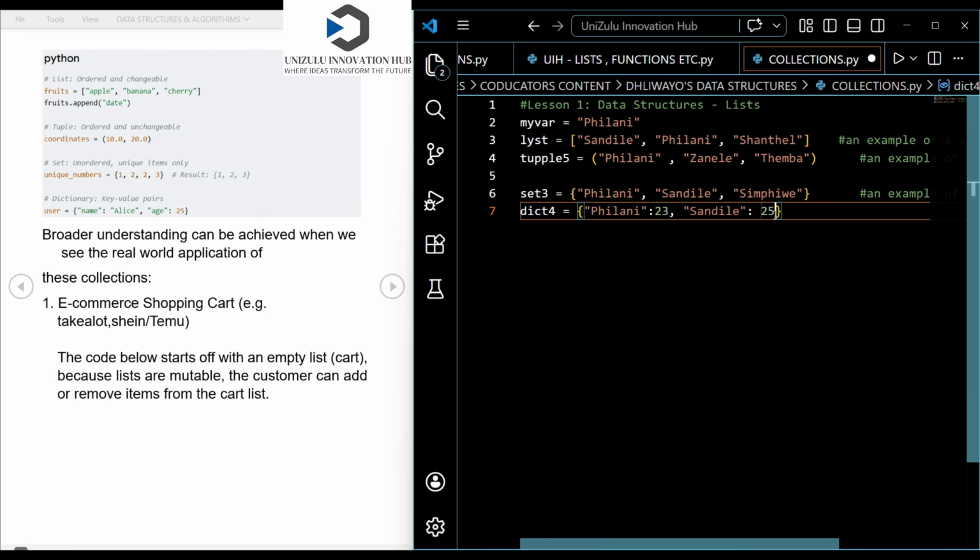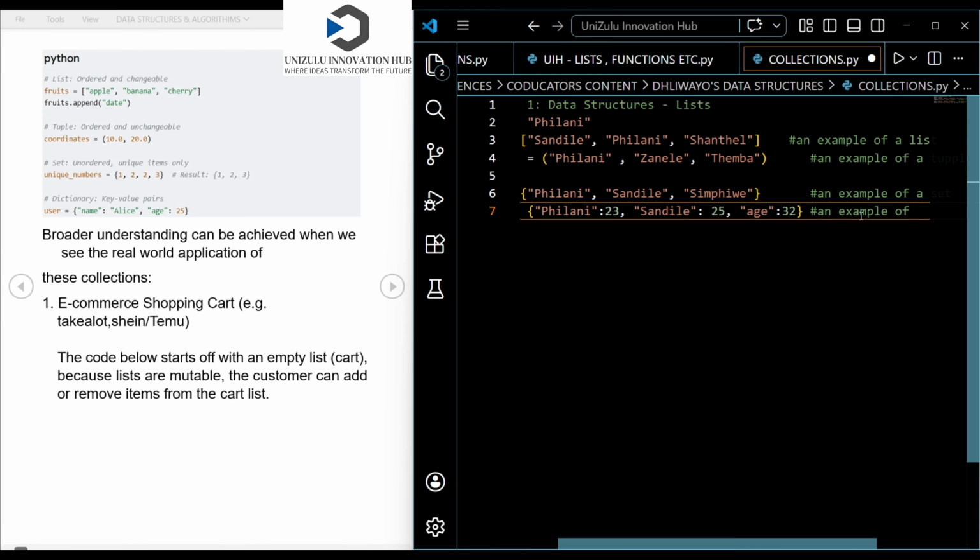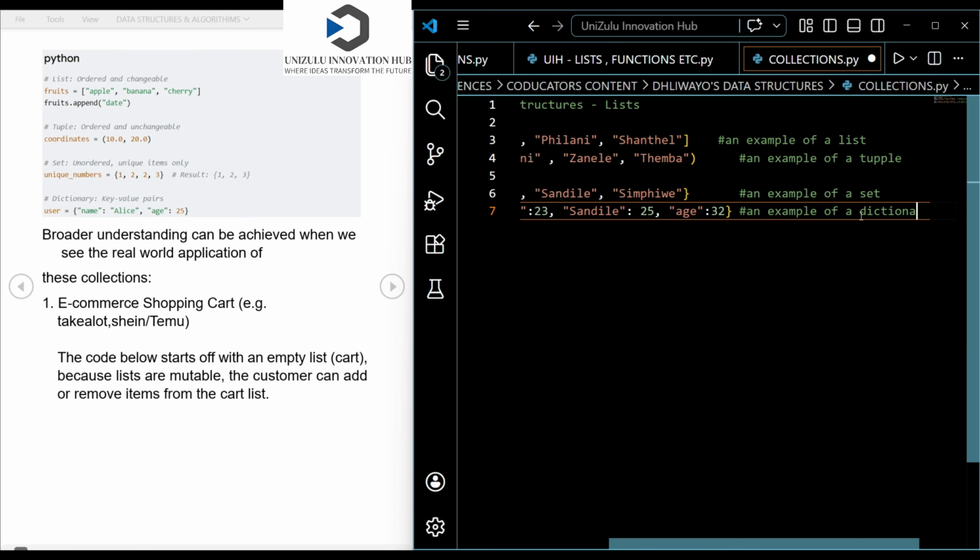I can link other things that are different here. Maybe let me just link a variable age, and then I'm going to link it to maybe 32. All right, this is still linking something. It's linking the string item age with the 32 here. So this is known as a dictionary. Later on, we're going to do each and every one of these data structures, but for now I just want you to know that we have got these collections. So this is an example of a dictionary.